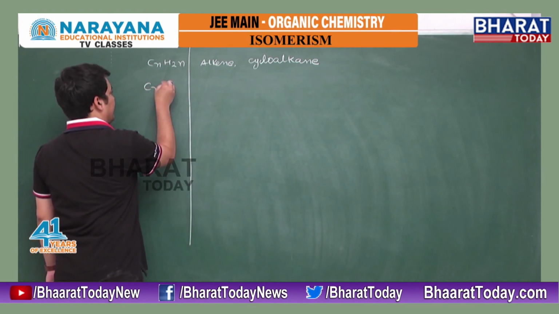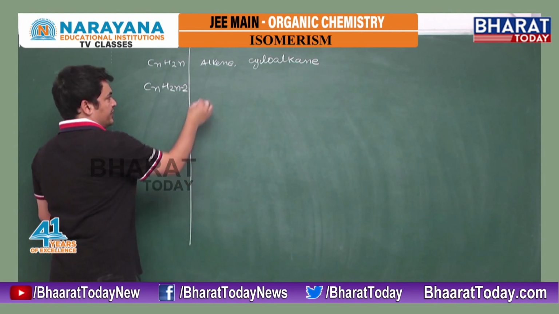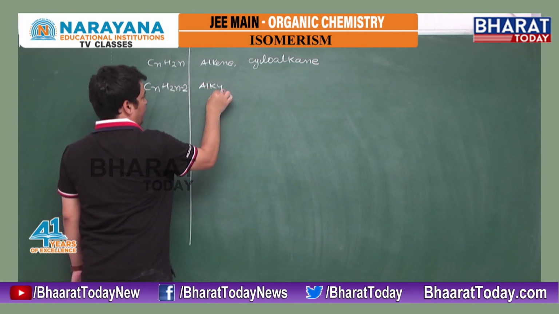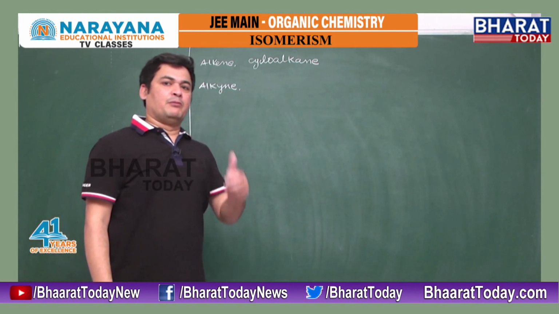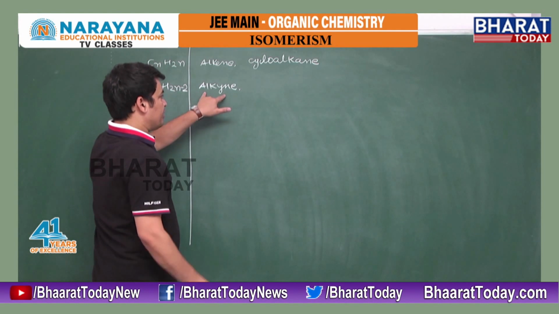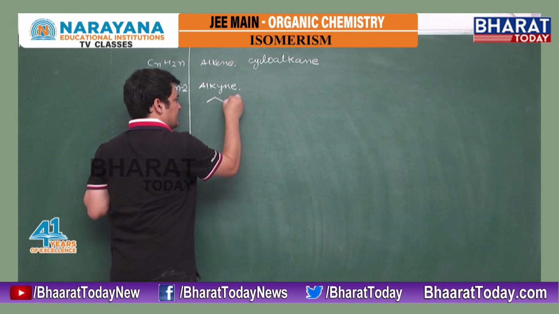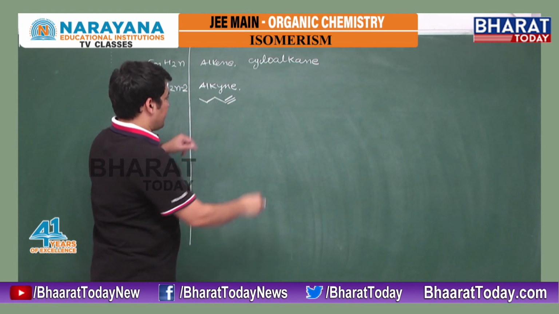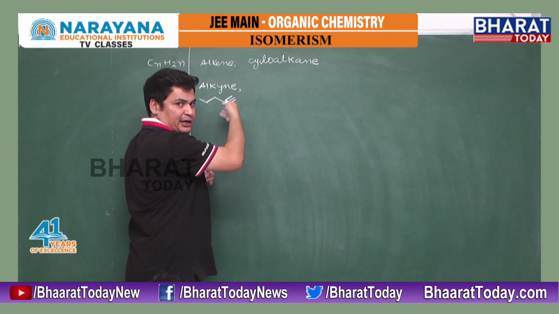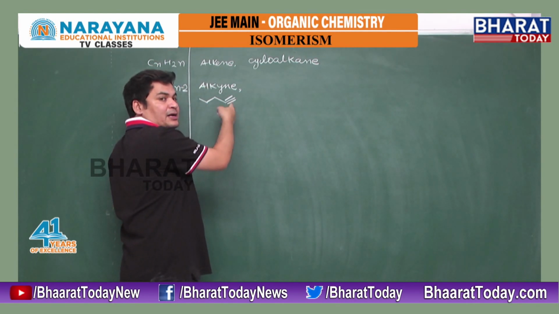Suppose I have CnH2n minus 2, this is the representation of alkyne, right? Alkyne means triple bond, it means 2 pi bonds. When I have 2 pi bonds like this, another possibility for this alkyne is to shift this pi bond to the other side.